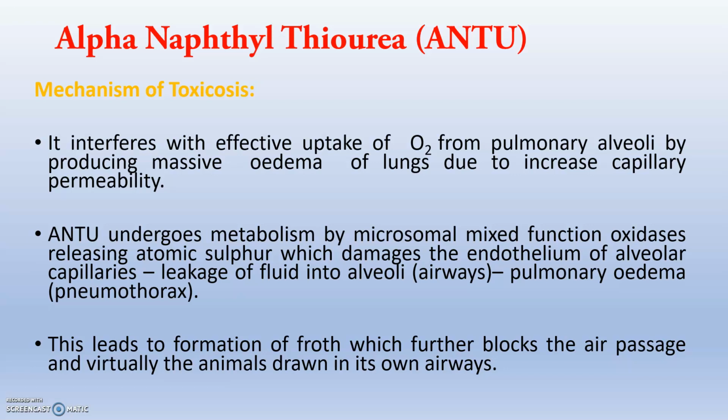ANTU undergoes metabolism by microsomal mixed function oxidases, releasing atomic sulfur. Atomic sulfur damages the endothelium of alveolar capillaries. Whenever the endothelial cells of alveolar capillaries are damaged, what happens? Leakage of fluid into the alveoli or the airways occurs. Pulmonary edema occurs, and that leads to pneumothorax. This leads to formation of froth.